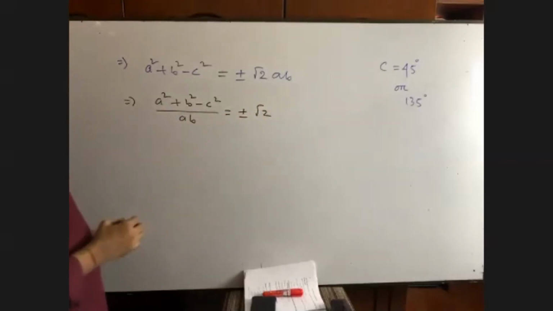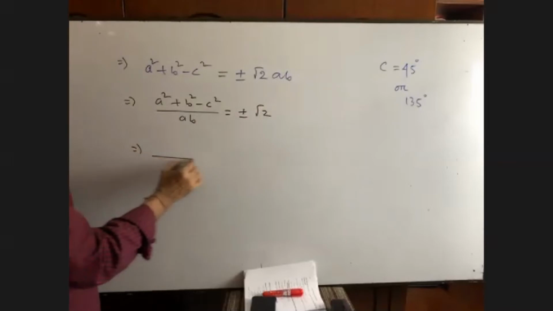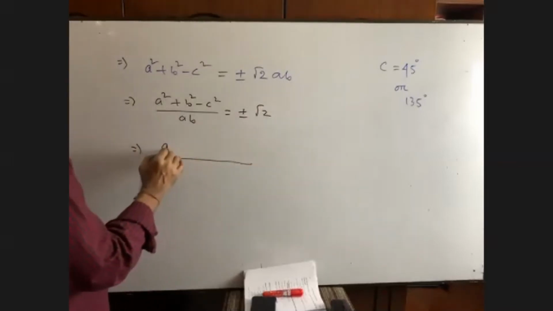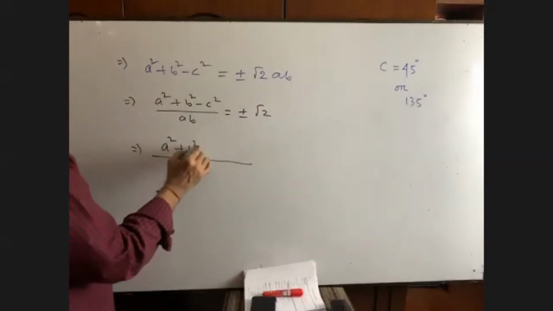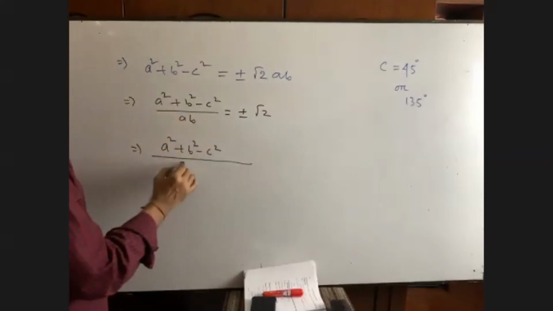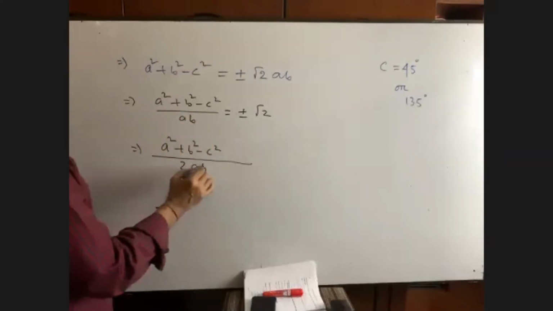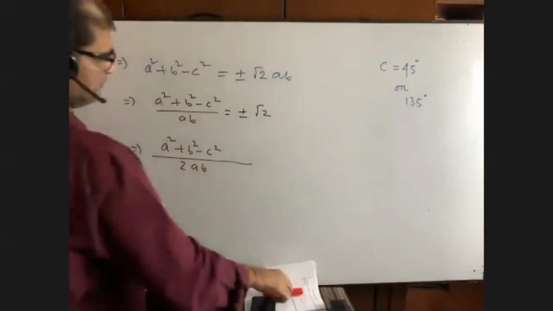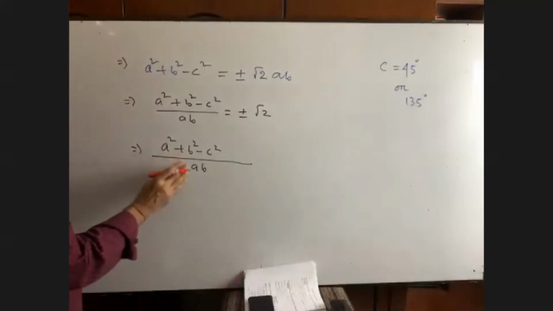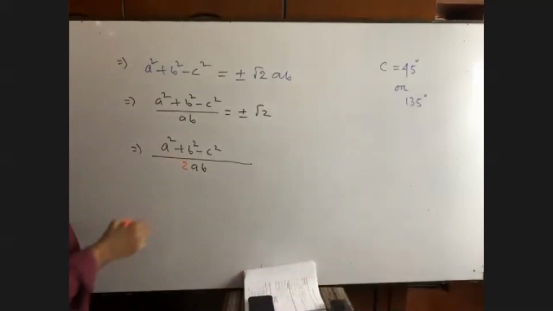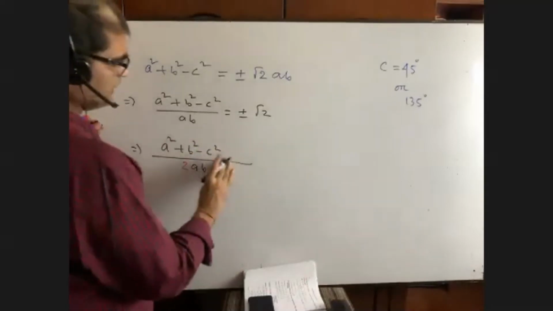But we are not done yet. We have the formula, in this way, you see, a² plus b² minus c². What is the formula? There is, let me know, 2ab. Okay, so I am going to divide both the sides by 2ab.